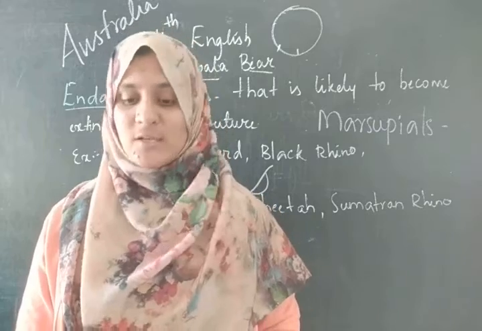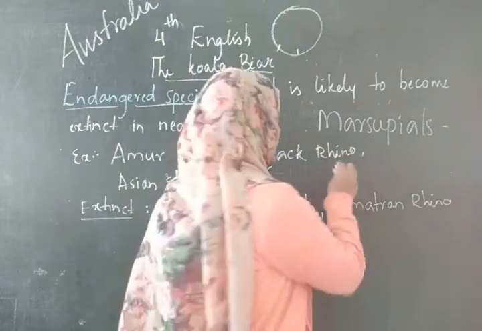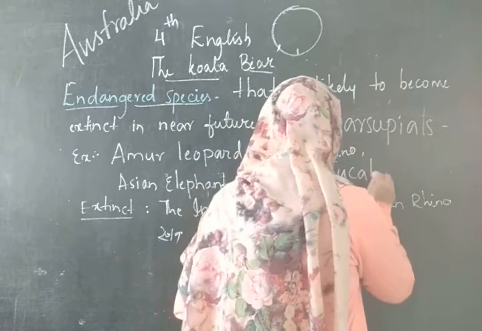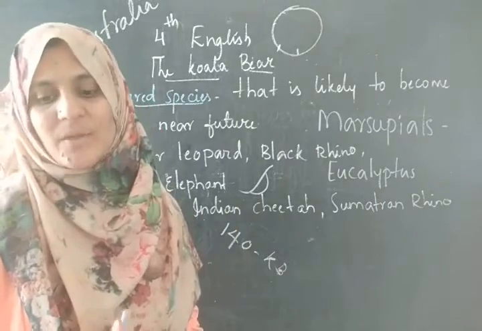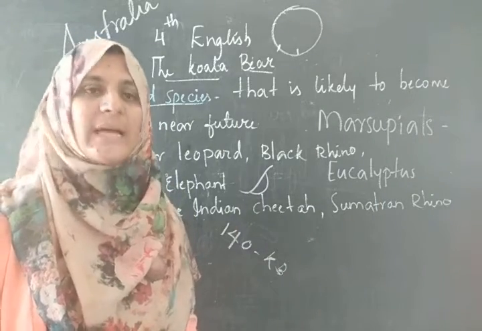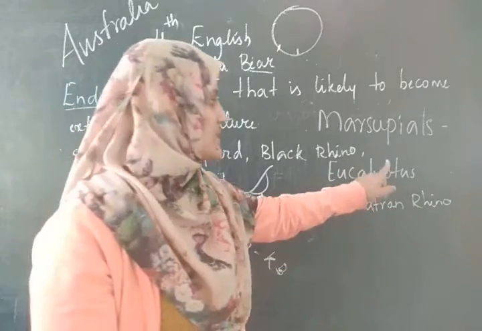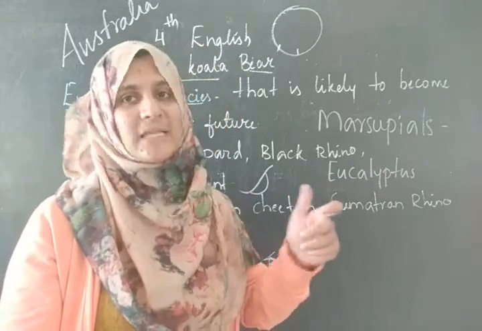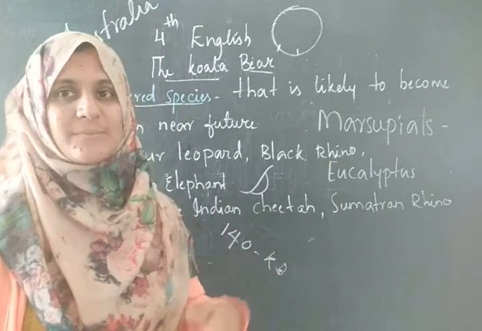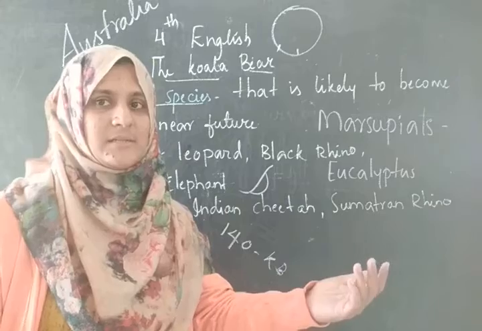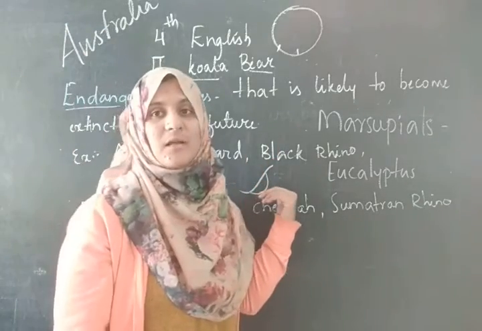Koalas live in eastern Australia where there are many eucalyptus trees. And then another new word is eucalyptus. E-U-C-A-L-Y-P-T-U-S, eucalyptus. Eucalyptus is a kind of tree. Okay? Pronounce it eucalyptus. Eucalyptus trees.